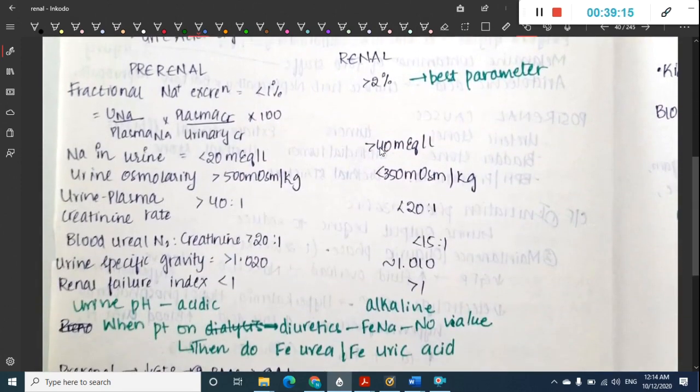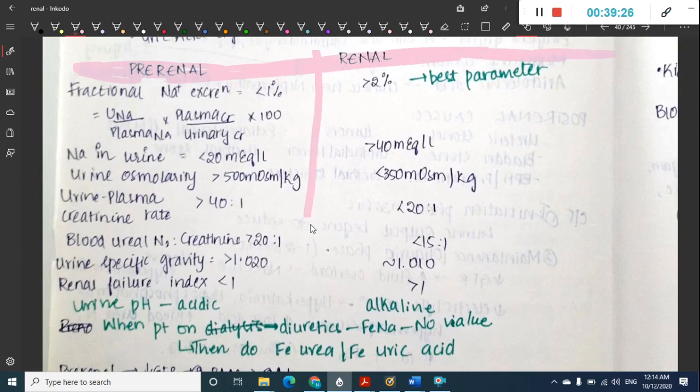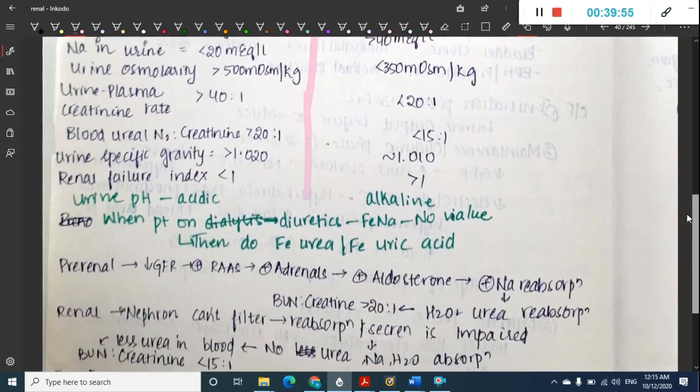Okay, then we have two types, that is pre-renal and renal. We will learn both of them. So what do you see in pre-renal and what do you see in renal? This is actually important. Okay, so in pre-renal the fractional sodium excretion is less than 1. Remember, in pre-renal the main problem is decreased GFR, because of hypovolemia there is decreased GFR. And in renal there is some intrinsic problem in the tubules or in the glomerulus.